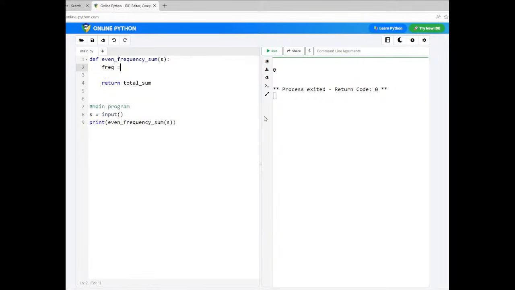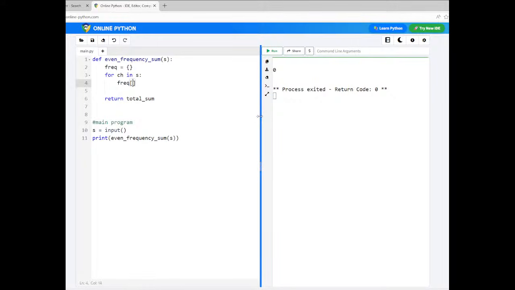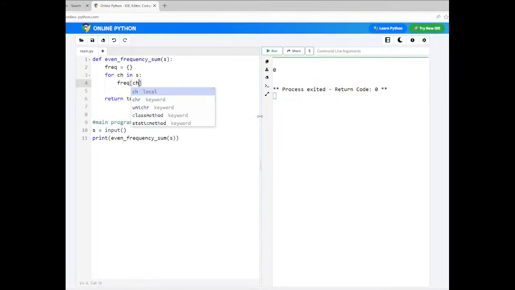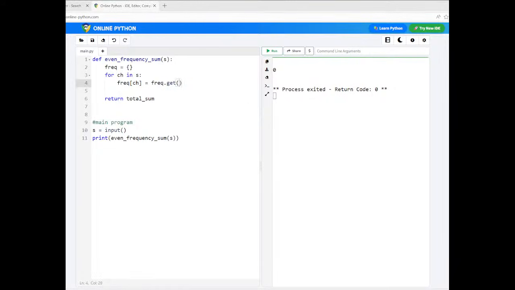Frequency is equal to empty curly braces. It creates an empty dictionary here. Then just run through the string, for ch in a, a simple loop. Then frequency of ch is equal to frequency dot get, ch comma 0.